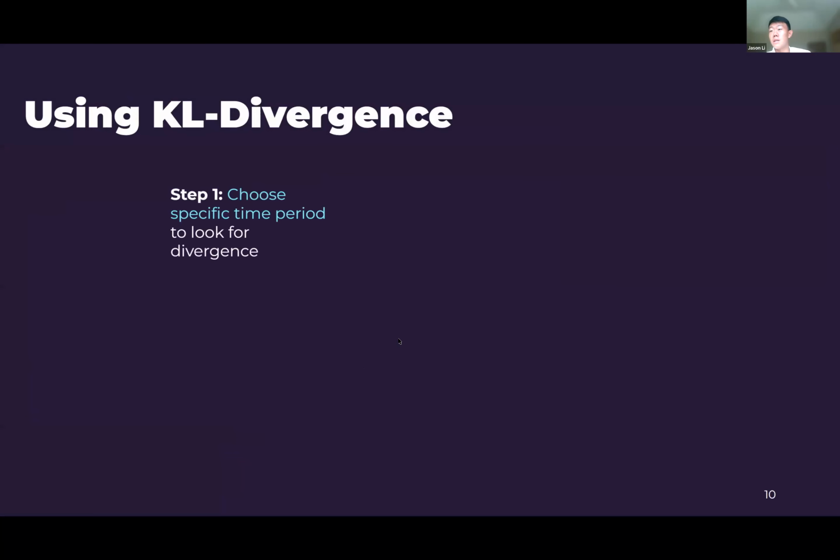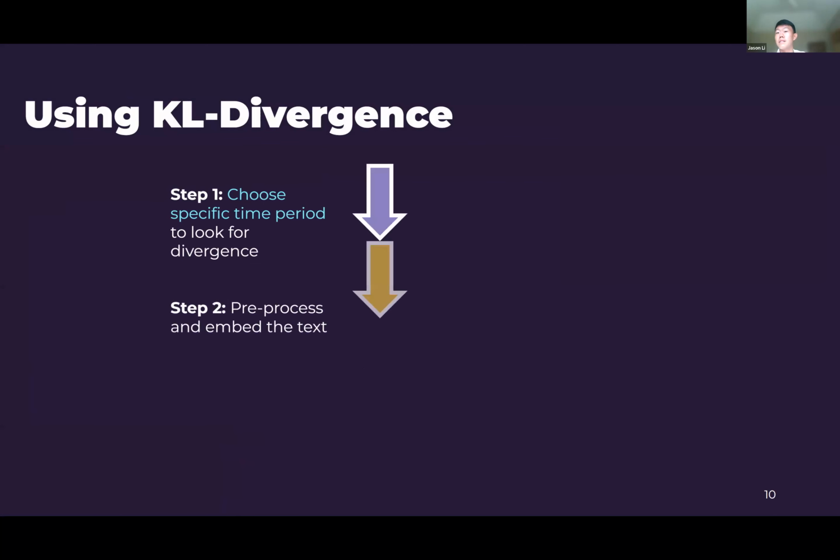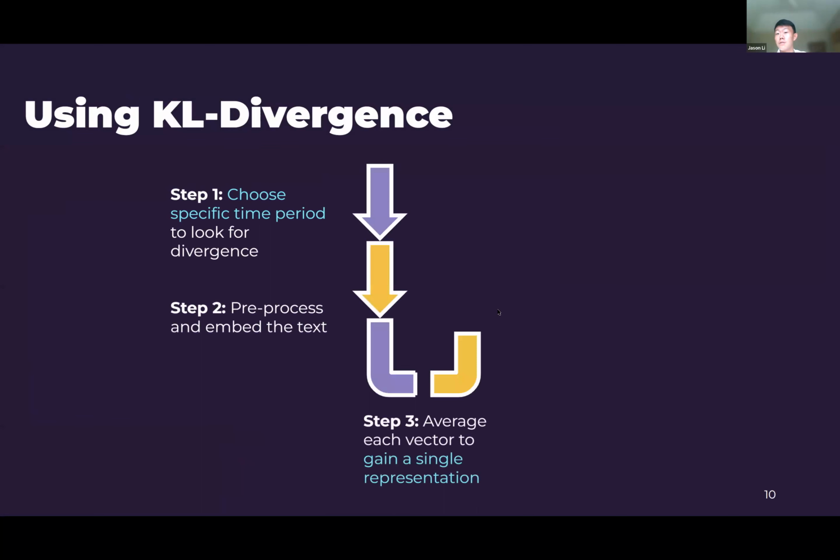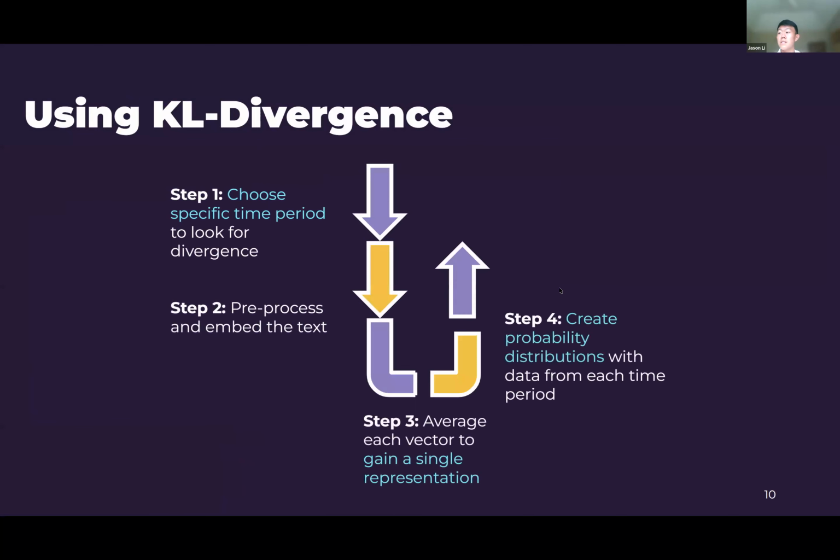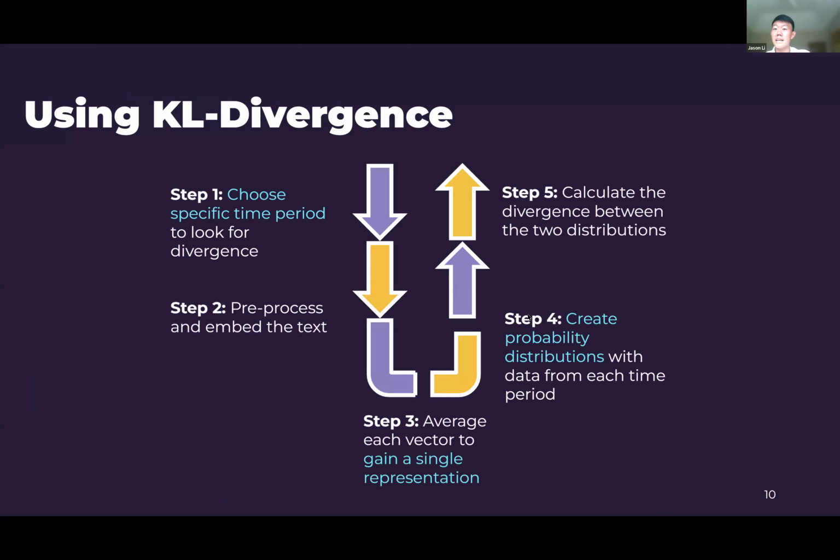Another important measurement that we used was divergence, which we also broke into 5 steps. The first was to choose a specific time period to look for divergence of opinions. The second was to embed the text with our models. The third step was to average each vector of the embeddings to gain a single representation. The fourth step was to create probability distributions with the data over each time period. And the last step was to calculate the divergence between the 2 distributions.